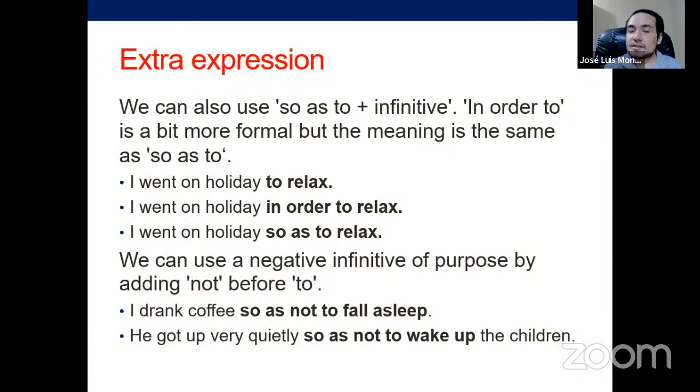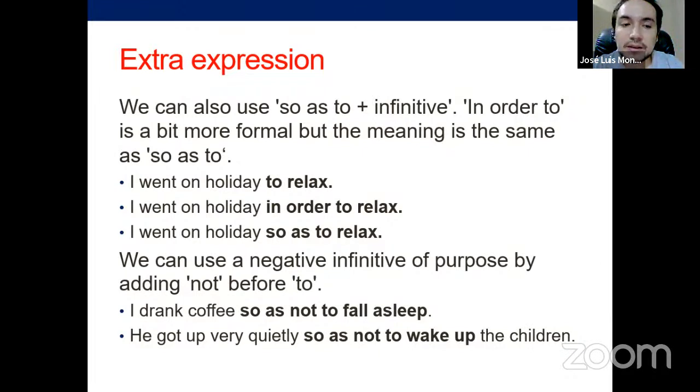Now, we can also use this interesting expression, "so as to". That's also followed by the infinitive. So you can say, I went on holiday to relax. I went on holiday in order to relax. Or I went on holiday so as to relax. So that's another way to say that. "In order to" is more formal than "so as to". But that's an alternative and it's not incorrect. It's not that "so as to" is informal, it's just a bit less formal than "in order to".